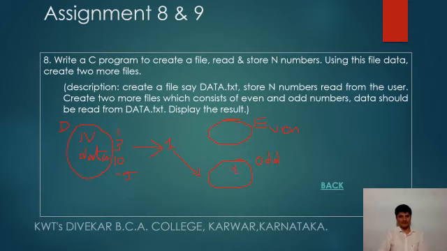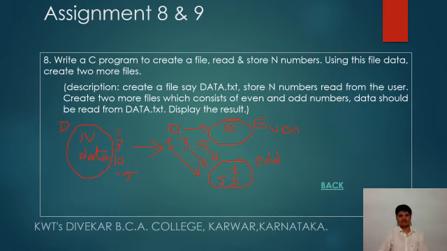Then 3 should be read, 3 is again odd, put it in the odd file. Then 10 is read, and that 10 is to be stored in the even file. Next 5 is read, and as 5 is odd, it should be put in the odd file.